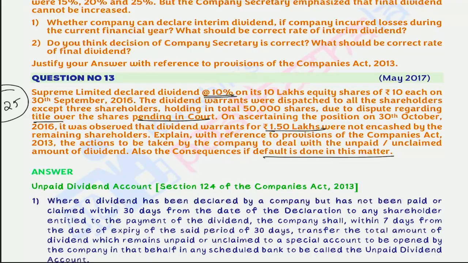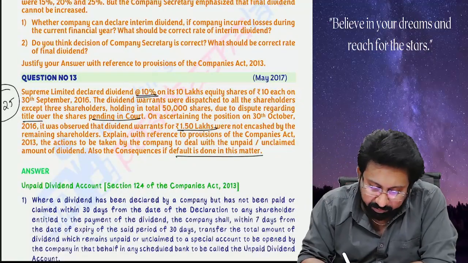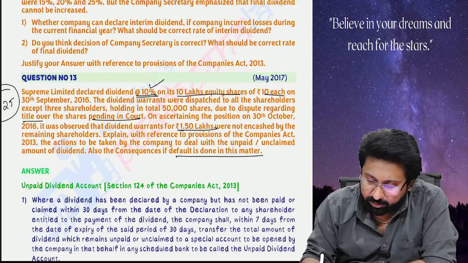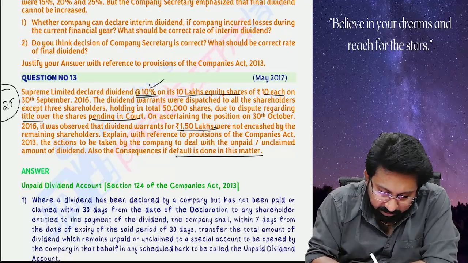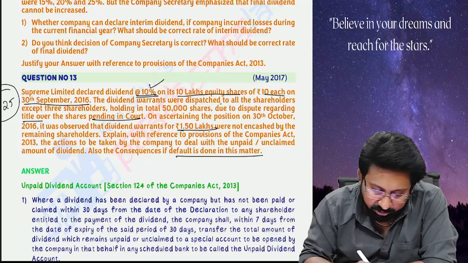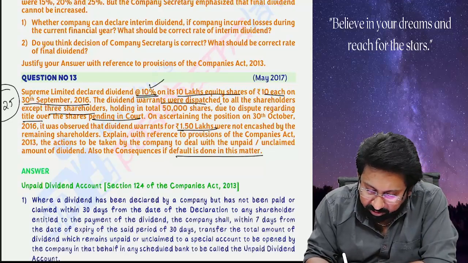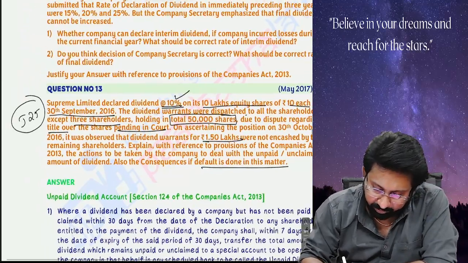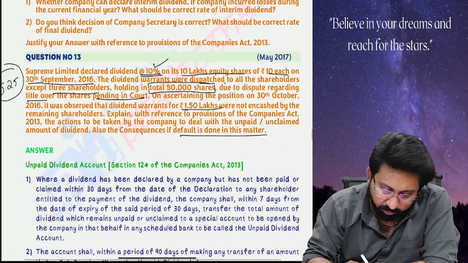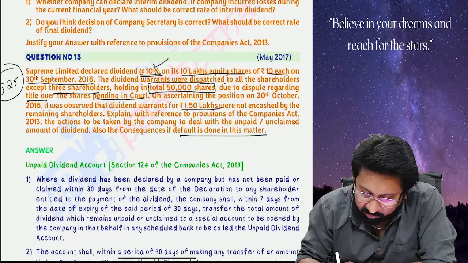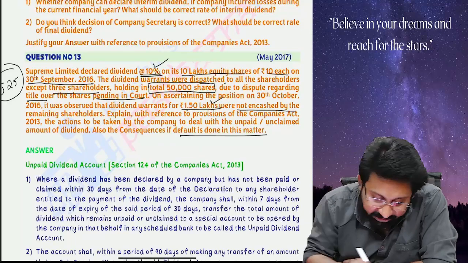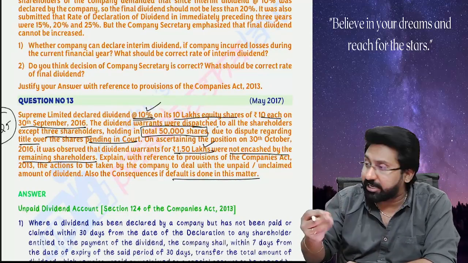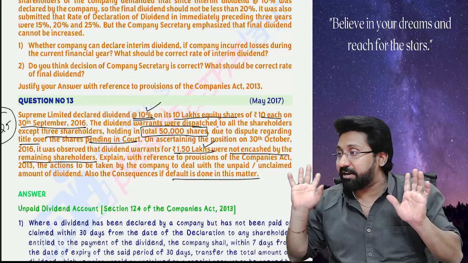Okay, read the question. See here what has happened. Supreme Limited declared a dividend at the rate of 10% on its 10 lakh equity shares of 10 each, that is 1 crore value, on 30th September 2016. Dividend warrants were dispatched to all the shareholders except three shareholders holding total 50,000 shares due to dispute regarding the title over the shares. On ascertaining the position on 30th October 2016, it was observed that dividend warrants for 1.5 lakh were not encashed by remaining shareholders. So 1.5 lakh is not encashed, and for 50,000 shares, the dividend was not paid. So, listen first, very important question.